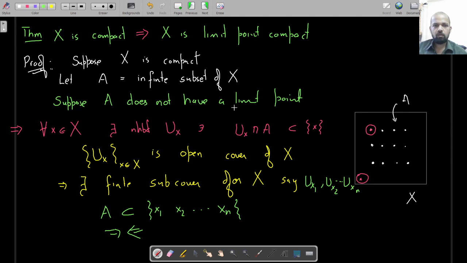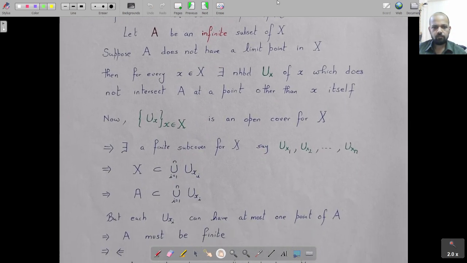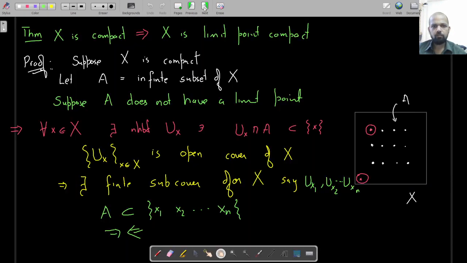So therefore, if we assume that X is compact, it has to be limit point compact, because if you take an infinite set which does not have a limit point, you can show that actually that set ends up becoming a finite set. So that is the proof of that. That gets completed here. So let me go next.